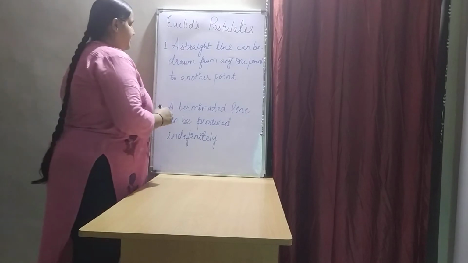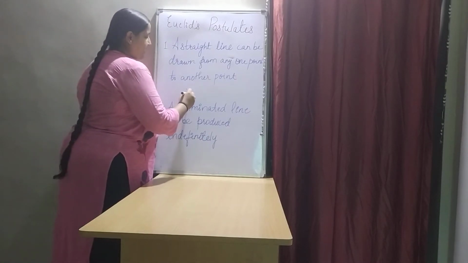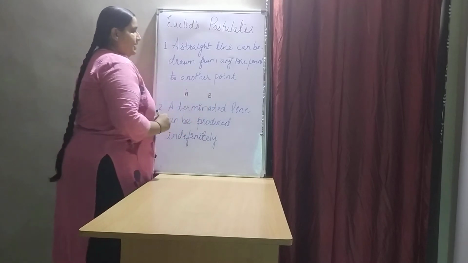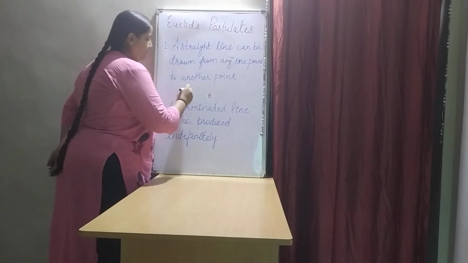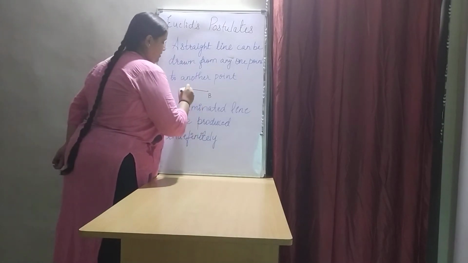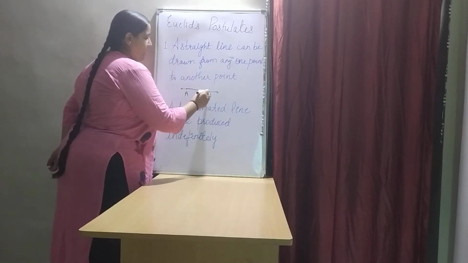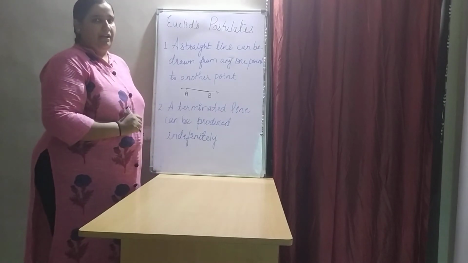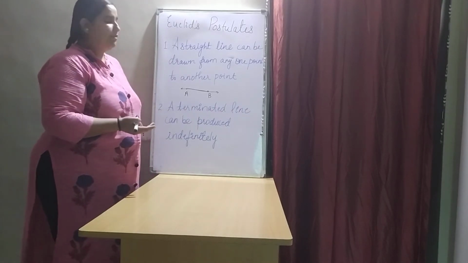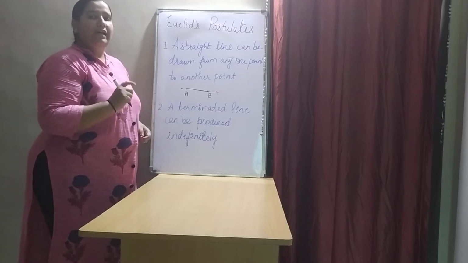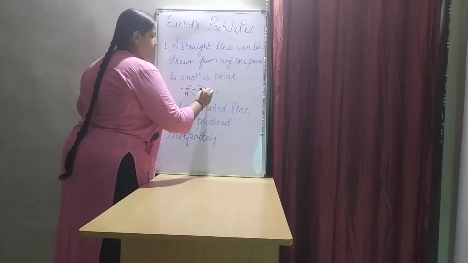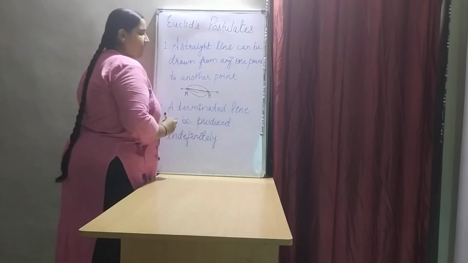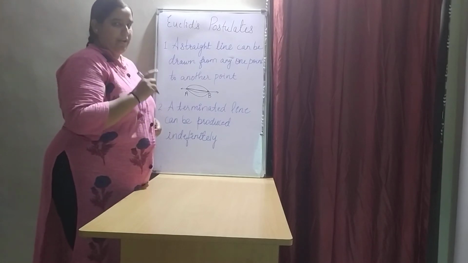Suppose you have 2 points. This is one point, say A, and this is another point, say B. The postulate says between these 2 points only one straight line can be drawn. Between these 2 points A and B, you are able to draw only one straight line. If you try to draw any other line between these 2 points, you are not able to draw a straight line. You will draw a curve like this, or this, or anything like this. But a straight line can be only one.